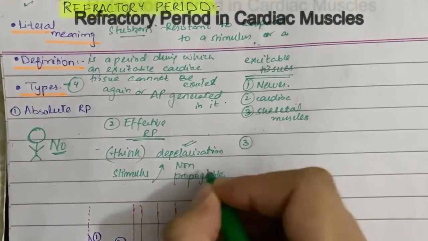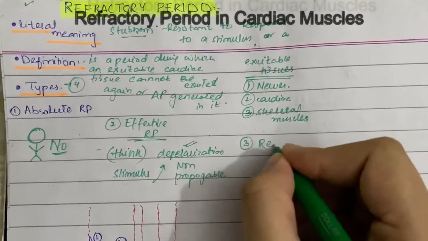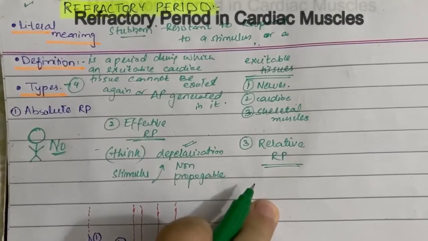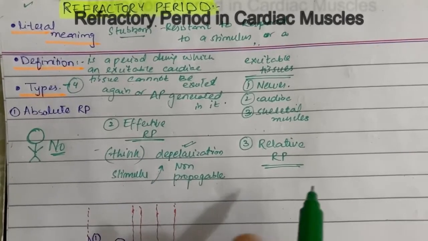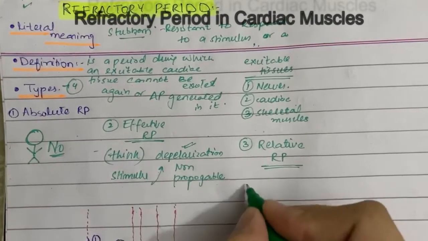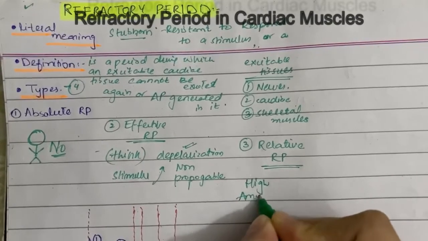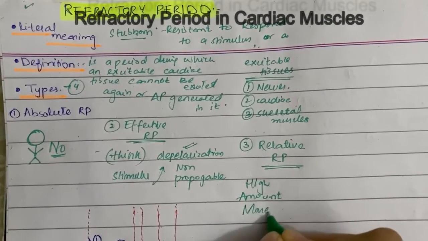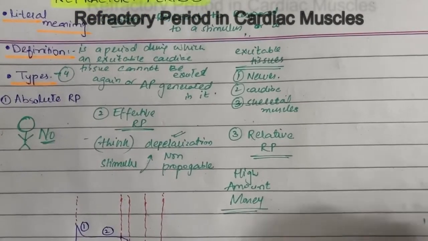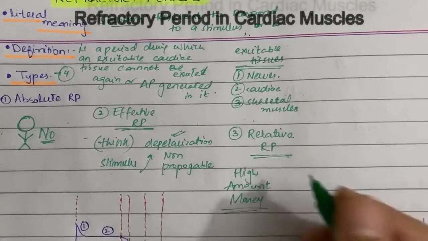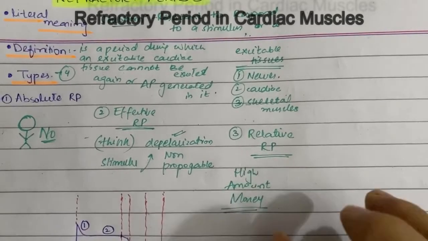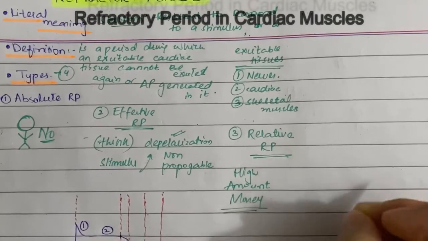Going on to the third type. What is the third type? That is the relative refractory period. Here this person is saying, okay, you've asked me so many times, so if you give me this high amount of money, I'll write it here, it's just easy for you to memorize, then yes, I can think and respond to your stimulus or do what you are saying. The same occurs in cardiac tissue: during the relative refractory period, they are relatively refractory, meaning they are in a state where they can depolarize if